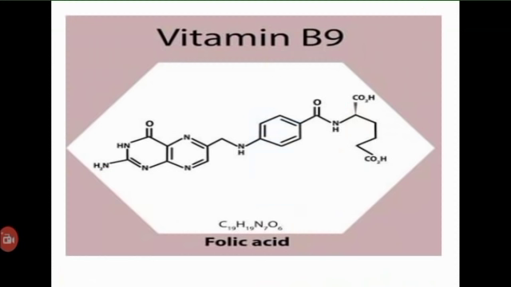Now coming to the chemistry of folic acid. It consists of three components, that is a pteridine ring, para-aminobenzoic acid and glutamic acid. Folic acid mostly has one glutamic acid residue and is known as pteroylglutamic acid, that is PGA. The active form of folic acid is tetrahydrofolate, which is synthesized from folic acid by the enzyme dihydrofolate reductase, and it is very important for purine synthesis.